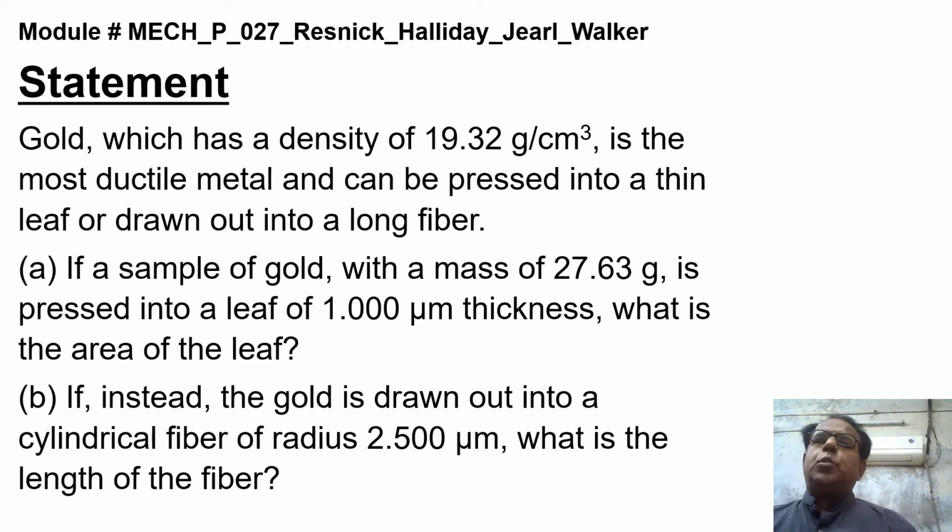This is our next module number MECH_P_027, Rajnik Holiday Journal Walker. Statement: gold, which has a density of 19.32 gram per centimeter cube, is the most ductile metal and can be pressed into a thin leaf or drawn out into a long fiber.